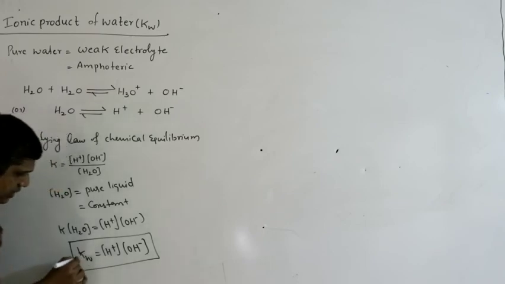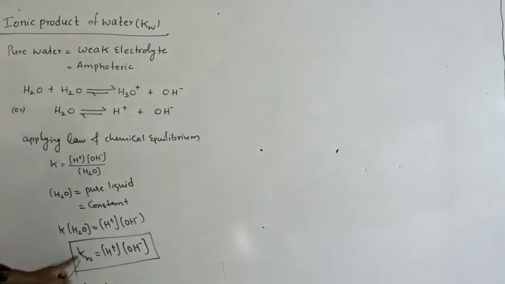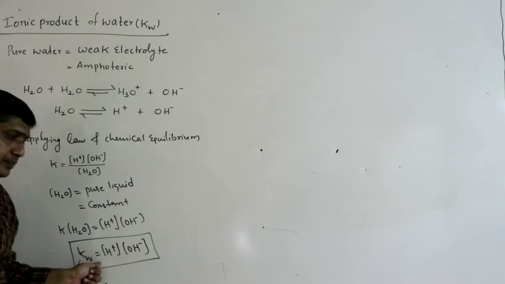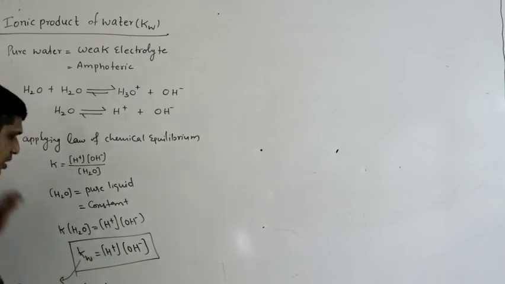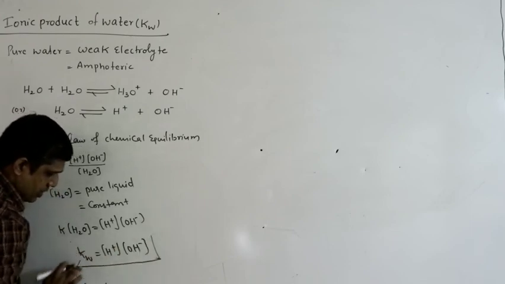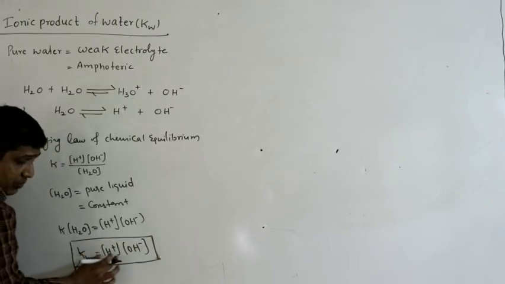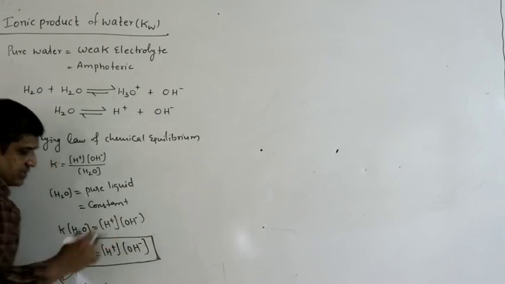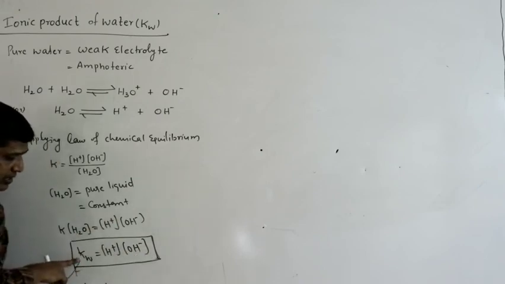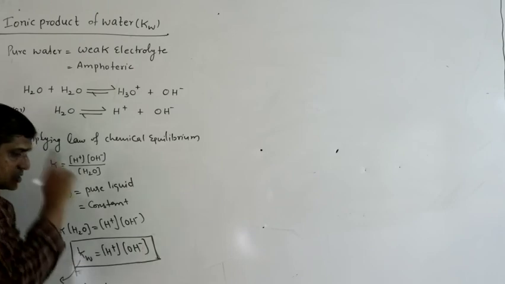This Kw we call the ionic product of water. How do you define it? Ionic product of water, or Kw, is equal to the product of molar concentrations of H plus and OH minus ions. Once again, the ionic product of water is defined as the product of molar concentration of H plus and molar concentration of OH minus.